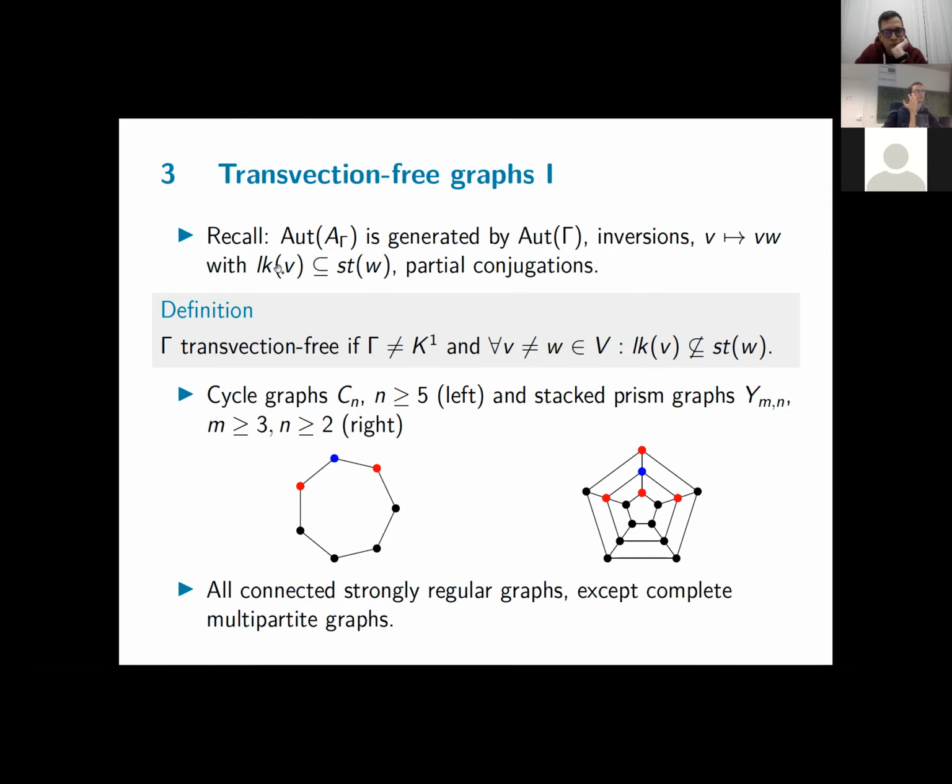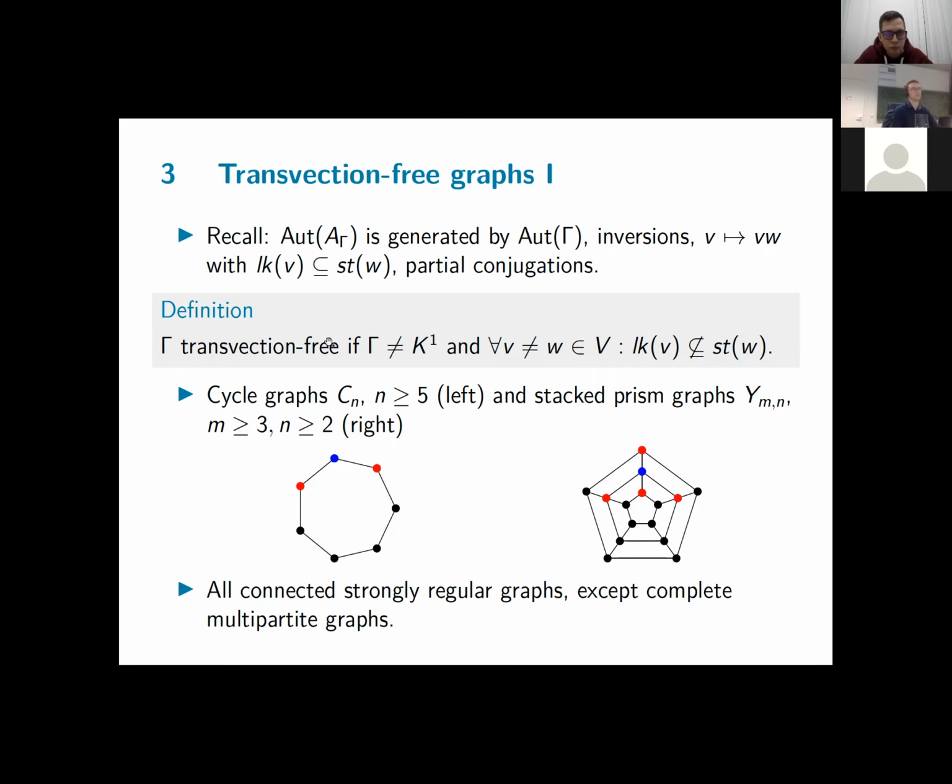So in this condition, it is not satisfied for any pair of vertices. So for instance, if you take the blue one, its neighbors are the two red ones, and there is only one vertex with these two red ones as neighbors, namely the blue one. So the link, so all the neighbors of the blue one, is only contained in the star of the blue one itself. So this graph won't admit any transvections. And the same for the stacked prism graphs on the right, you can check it as well.